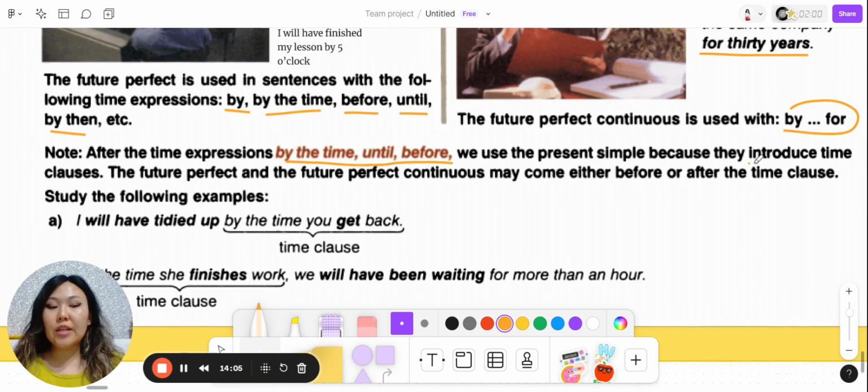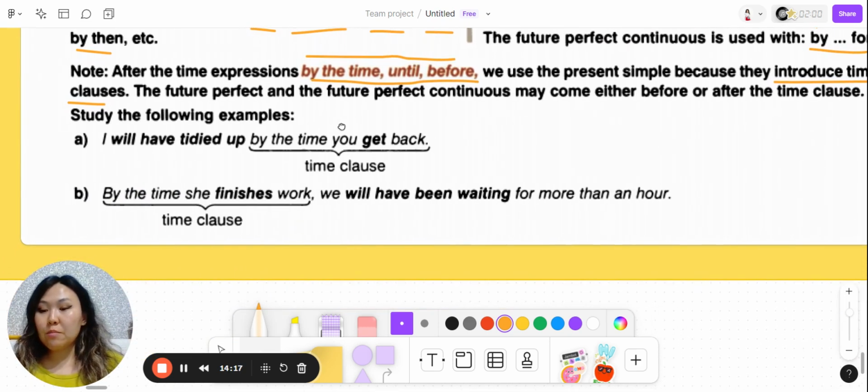We will talk about it later, but after these ones, you need to use present simple. The future perfect and the future perfect continuous may come either before or after the time clause. For example, I will have tidied up by the time you get back. So after by the time, we have present simple.